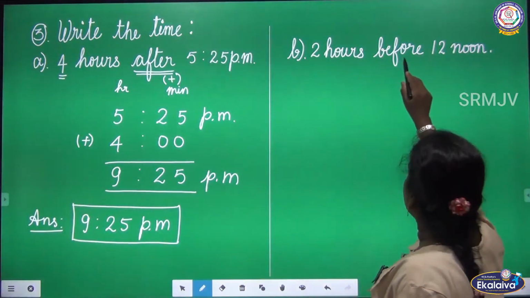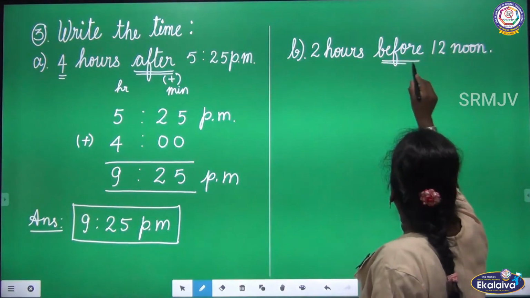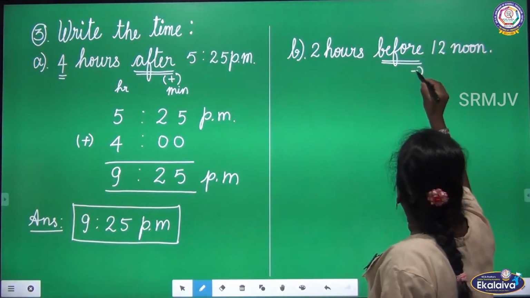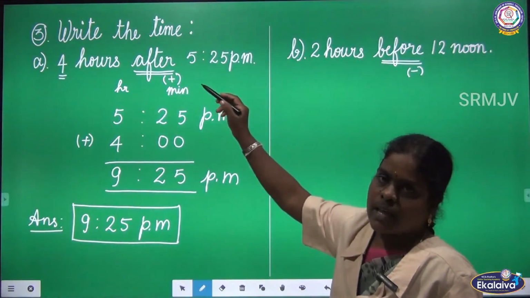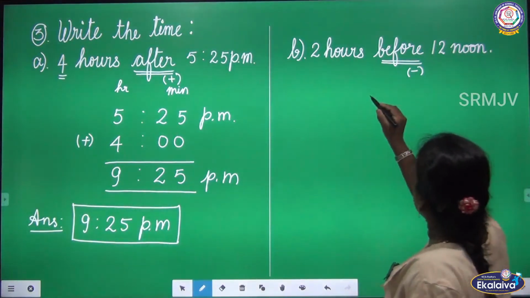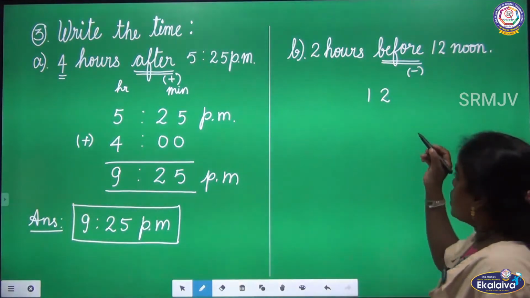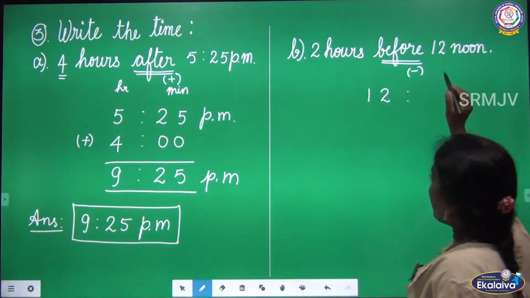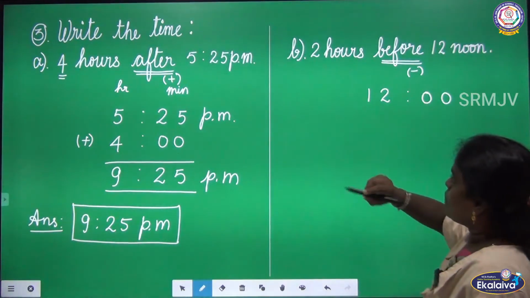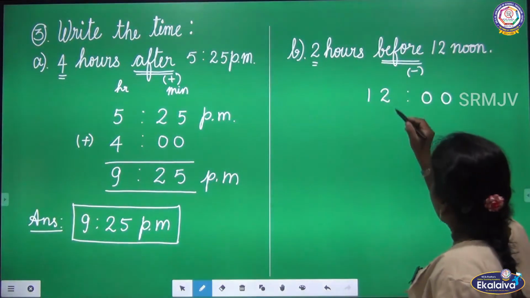Look at the next question. 2 hours before 12 noon. Look at the word before. If you want to find the time before, you have to subtract the given times. After means addition, before means you have to subtract. So here we are going to subtract 2 hours from 12 noon. 12 noon, only the hour is given. In the minutes place we have to write 0, and 2 hours before, so write 2 in the hours column.